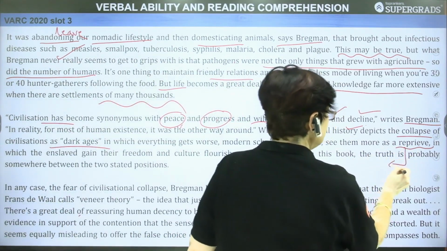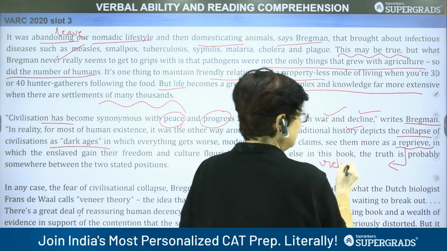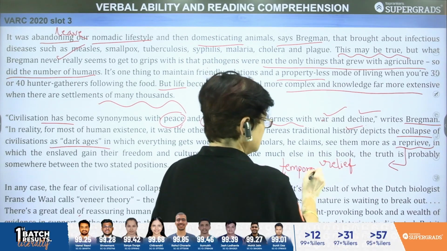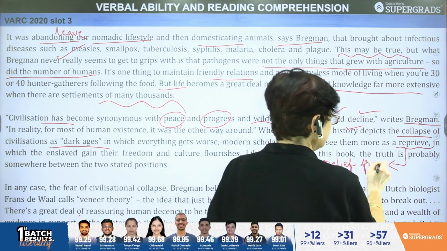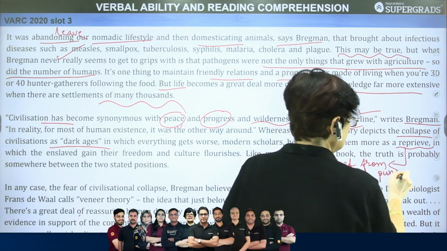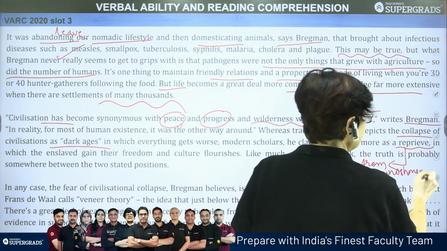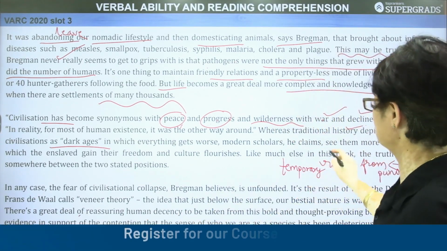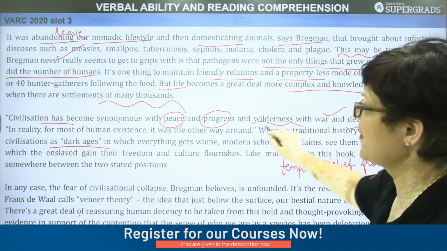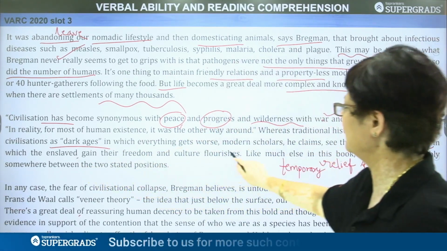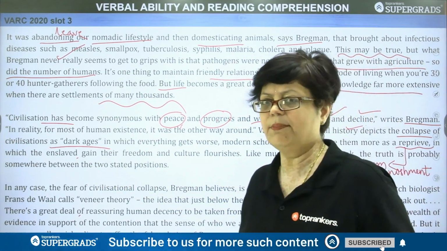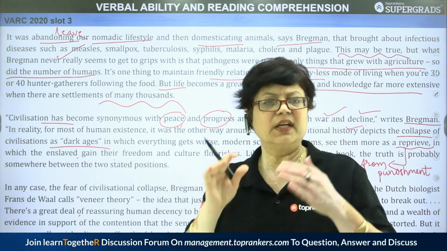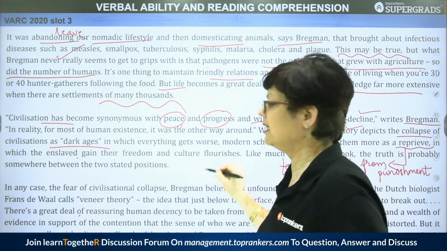So this reprieve is nothing but a relief from punishment, maybe a temporary one, a temporary relief from punishment or penalty or a suffering, an ordeal, you can say. So see them more as a reprieve in which the enslaved gain their freedom and culture flourishes. So what happens in such a situation? The enslaved, they gain their freedom. The people who were captivated, now they become free and culture flourishes.